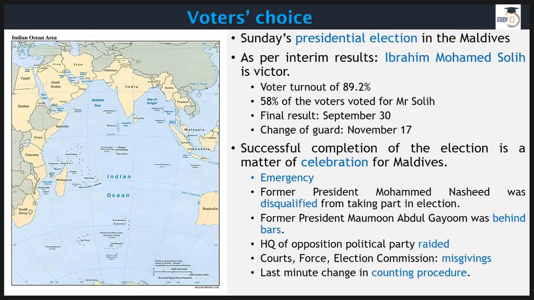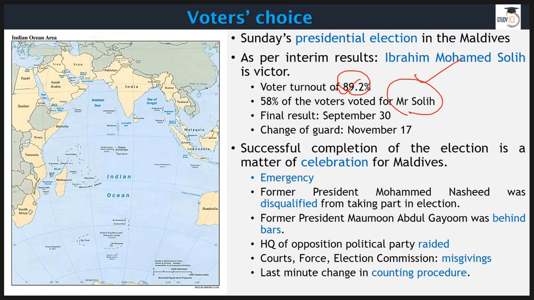Now, the reason why it is in the news is that last Sunday, presidential elections took place in this country called Maldives, and the interim result is out. Ibrahim Mohammed Solih is the victor. He got the maximum votes. 58% of votes were captured by Mr. Solih. The good thing about this election is that roughly 90% of voters took part. 90% turnout is not bad at all.